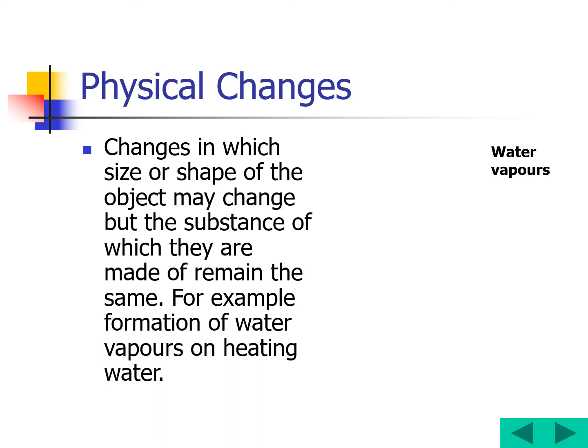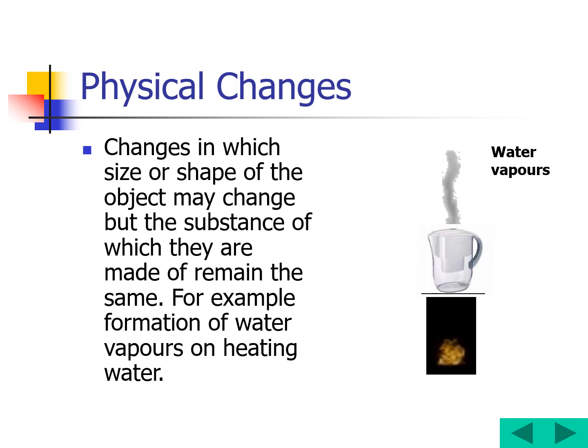Water vapor is also H2O, and water is also H2O itself. So there is no chemical change going on here. The physical appearance, liquid to gas, is what changes while we are heating it.